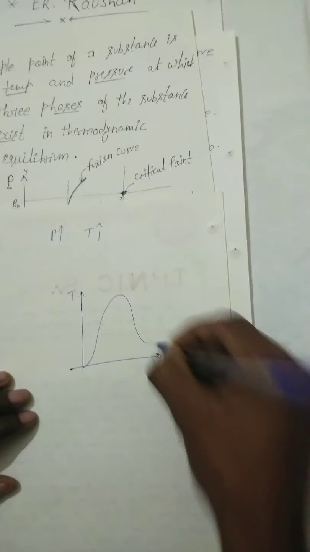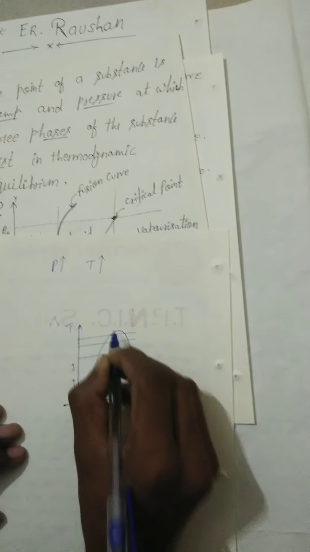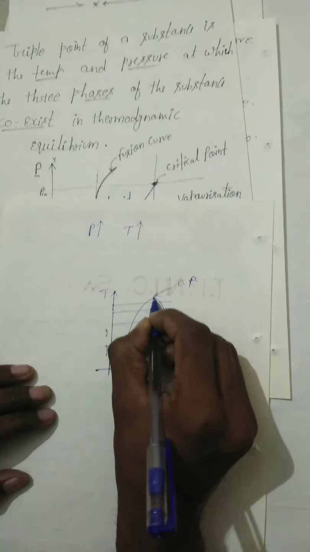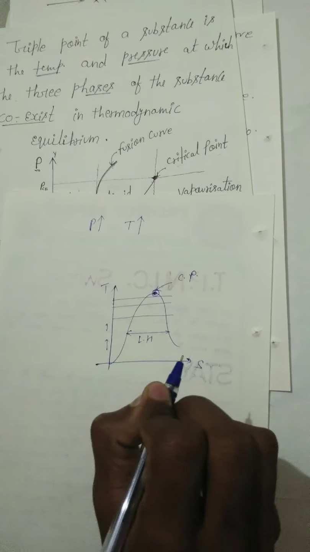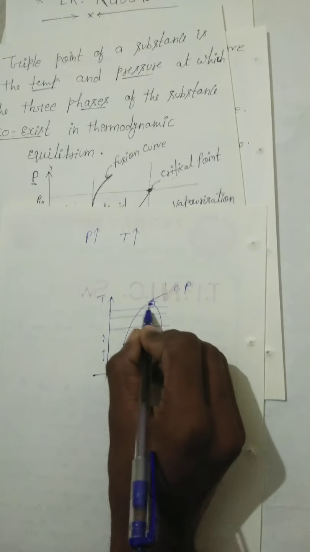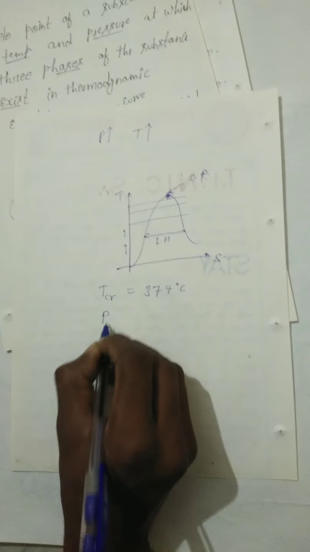If we make a diagram like this, then this shows the latent heat, and if the temperature increases here, here and here, then this is known as the critical point. And look here, the latent heat will become zero. So note down, at the critical point the latent heat will become zero. The critical temperature equals 374 degrees centigrade, and critical pressure equals 221 bar.